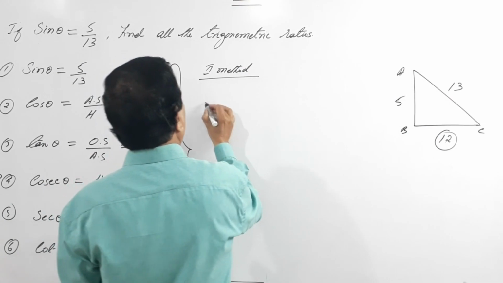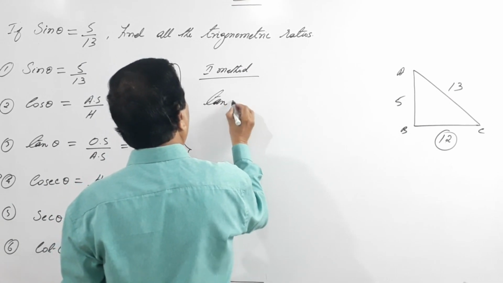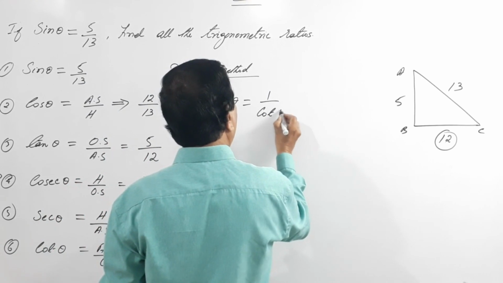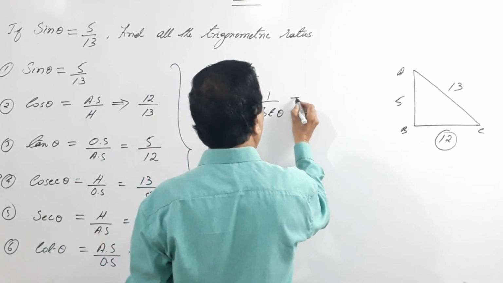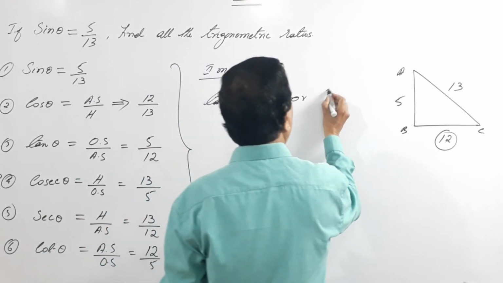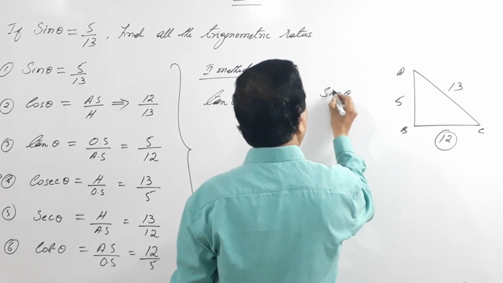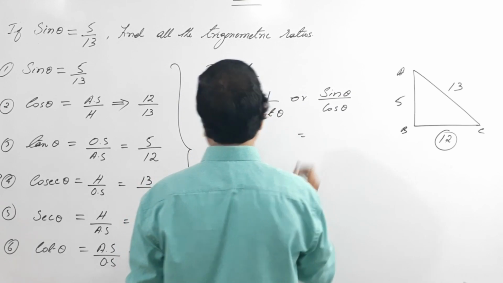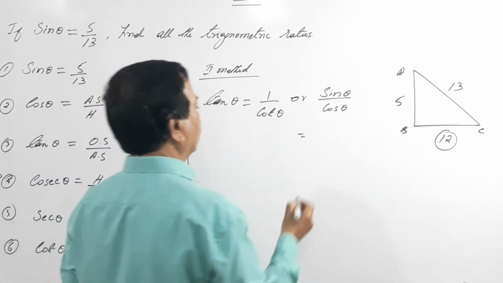What is that? Tan theta is either 1 by cot theta, or you can use sin theta by cos theta. That is, sin theta is 5 by 13.